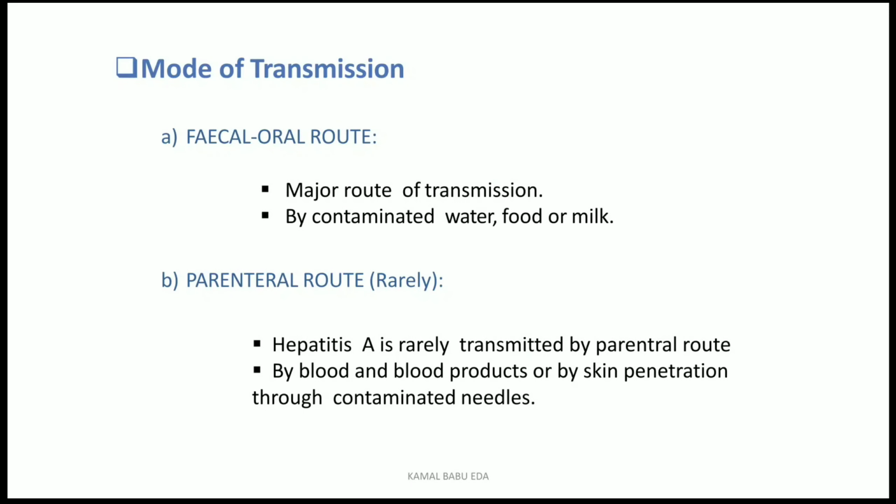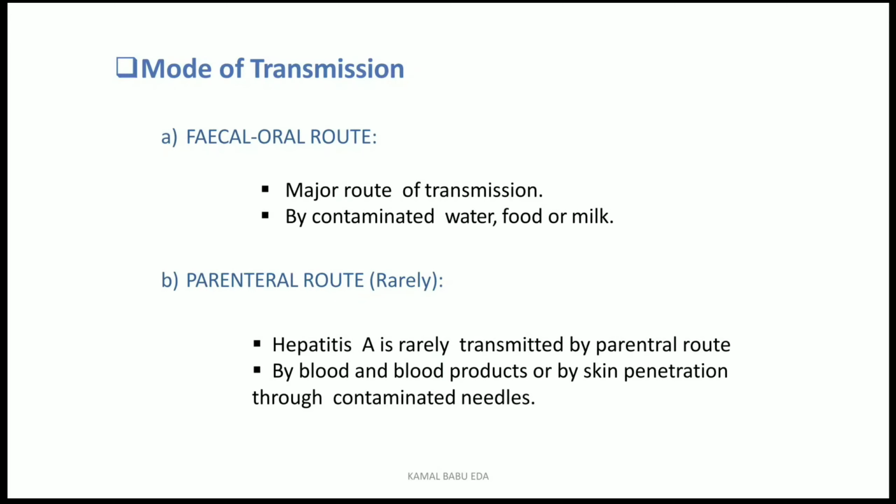Coming to the mode of transmission, as I said earlier, what was the excretory route for the virus? Mainly it is excreted in two ways. The first one is through fecal matter, and the second one is through urine. If it is excreted in fecal matter, the person is excreting 2 weeks before the onset of jaundice and 2 weeks after the onset of jaundice. The major route is mainly the fecal-oral route.